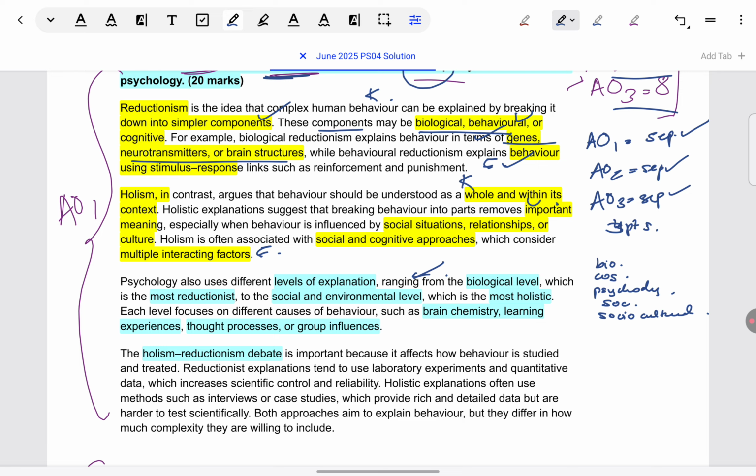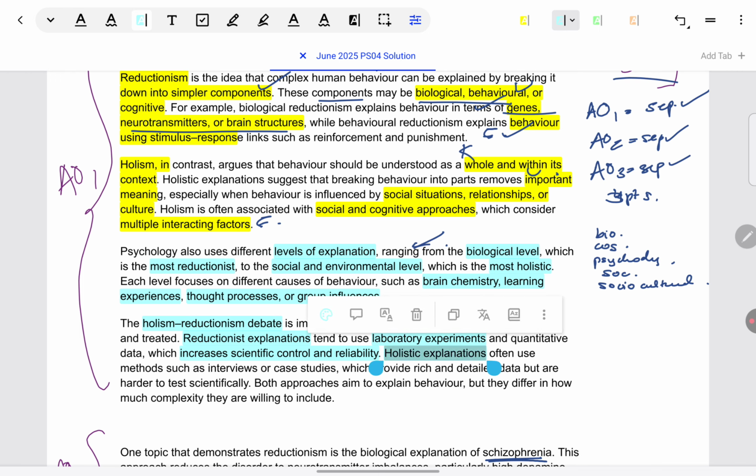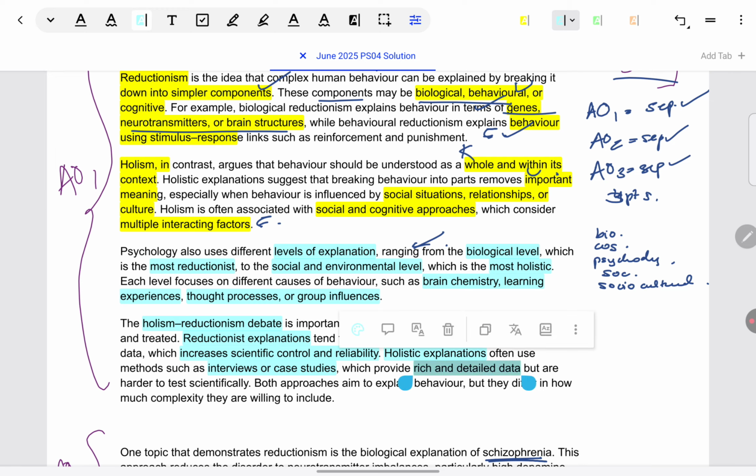So, the debate is about how behavior should be studied, what approach should be taken. If we side with reductionism, we take it that laboratory experiments should be used and we should isolate causes of behavior. So reductionism's importance can be in terms of scientific control and reliability. Holistic means we should look at behavior qualitatively. We should get detailed, rich data, and then we cannot have that much reliability, but we can really increase the scope of findings. So we can get the complexity of behavior.